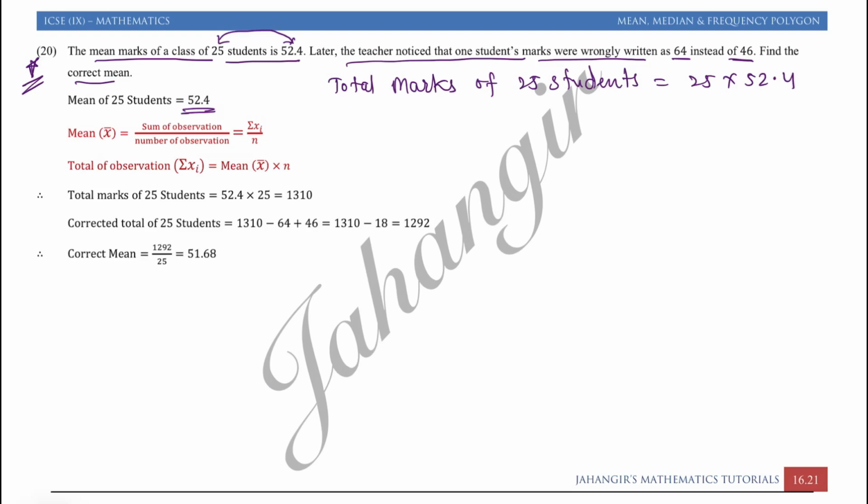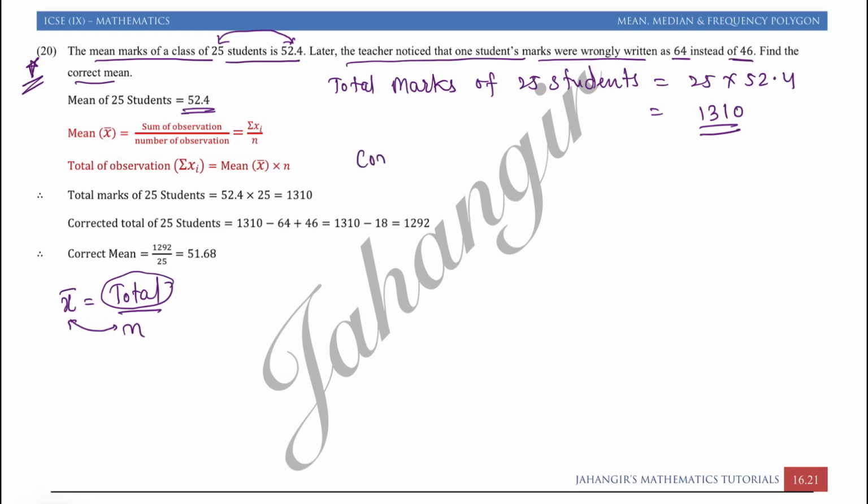Why? That I will explain to you again, because mean is what? Sum, that is total, upon number of observations. So if you want total, we are just multiplying these two parts, mean into number of observations. That you have to remember. So 25 into 52.4, if you do, then total marks is 1310. This is the total marks in which the incorrect observation was taken into consideration.